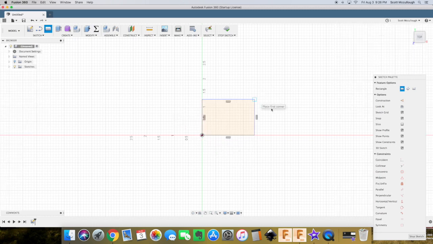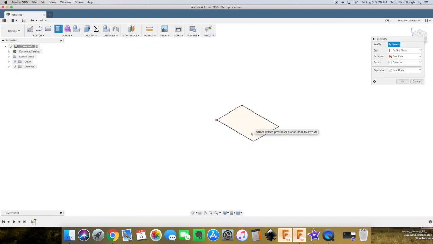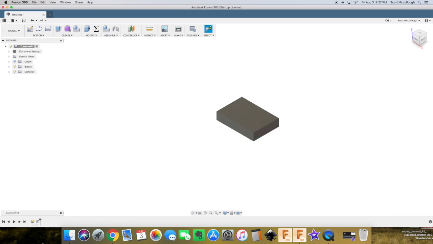So we will draw a rectangle, a 2-point rectangle, and this is our origin. And we'll just draw that as a rectangle there. And then we'll extrude this up. Don't worry about any of this right now. I'm just showing you the timeline. So as you see, I drew the sketch and I extruded, and it gives you the ability to see what's going on. And look, I can even delete that extrude and go back to my sketch.